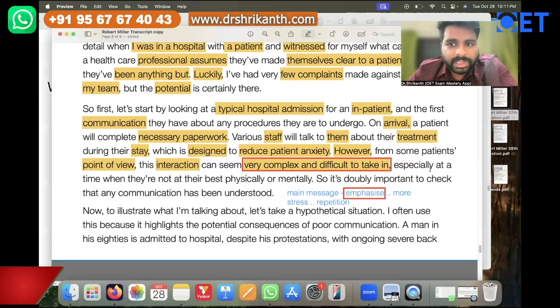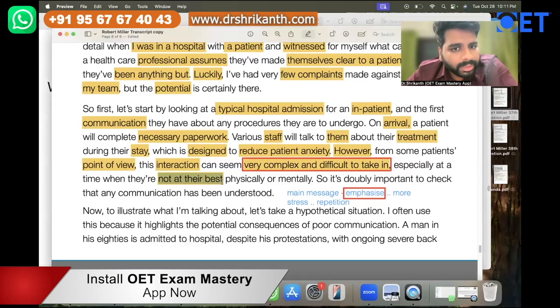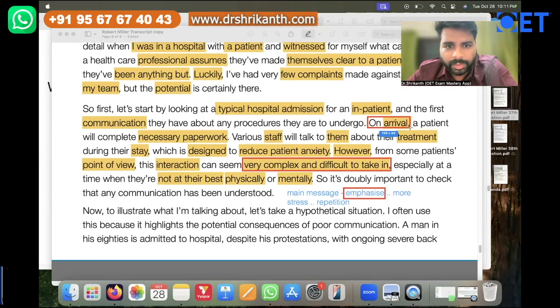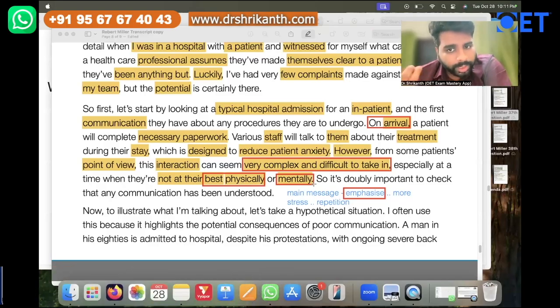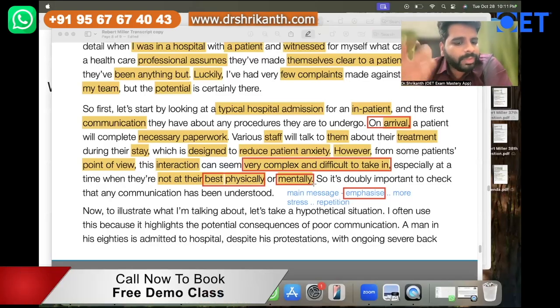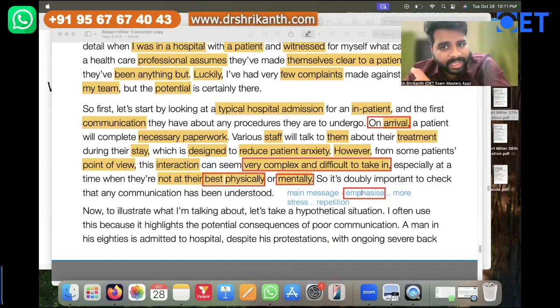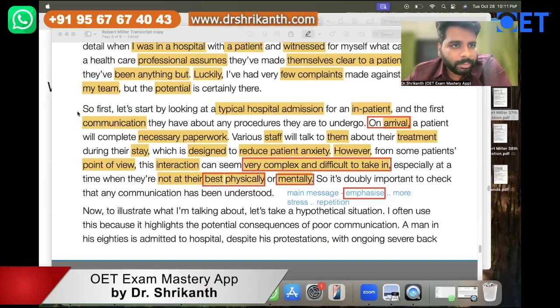Now see over here, especially at a time when they are not at their best physically or mentally. So see, when a patient is arriving into the hospital, they are not physically fit, they are not mentally fit, right? And at that time, when the staff is talking to them, even though they're trying to reduce anxiety for patients, because they are physically and mentally sick, they are finding it extremely difficult to understand. That is, it is too overwhelming for them. Now see, he is emphasizing. Now see this entire portion over here.